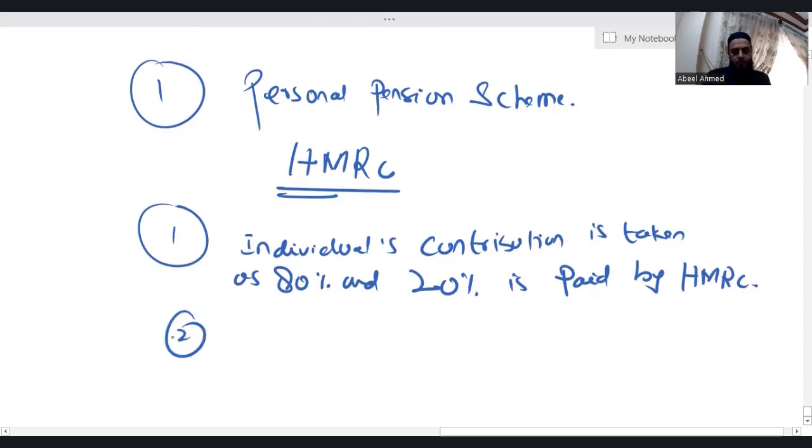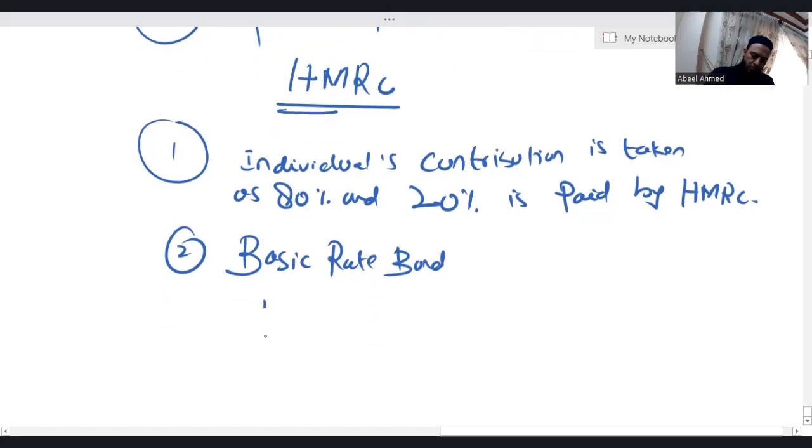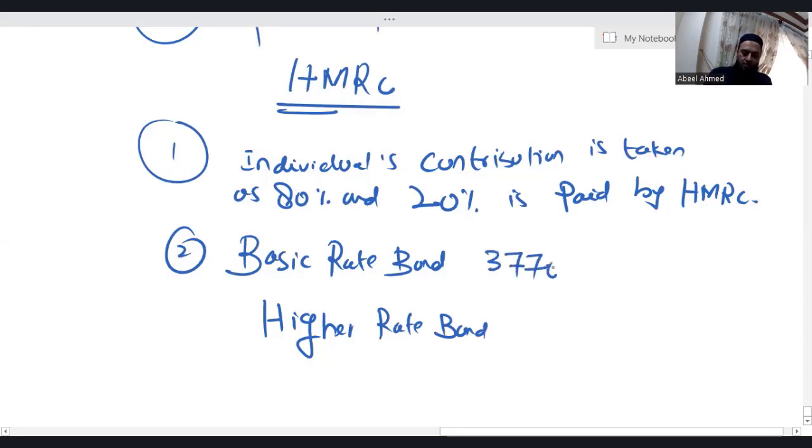Second, basic rate band and higher rate band: both limits will increase. We know that the basic rate band ends at 37,700.